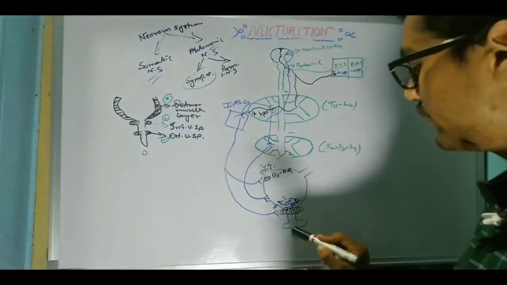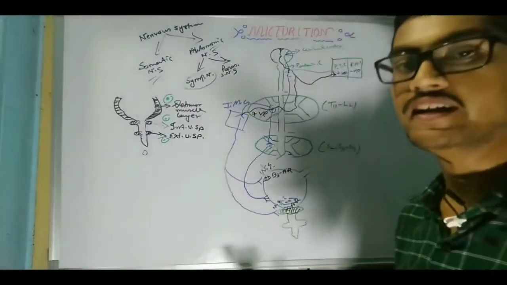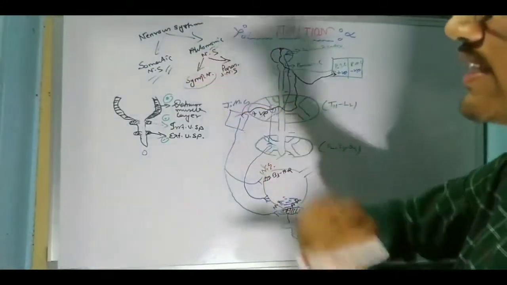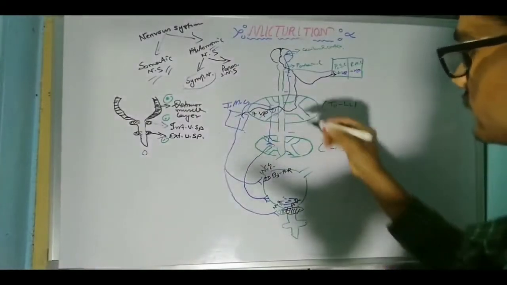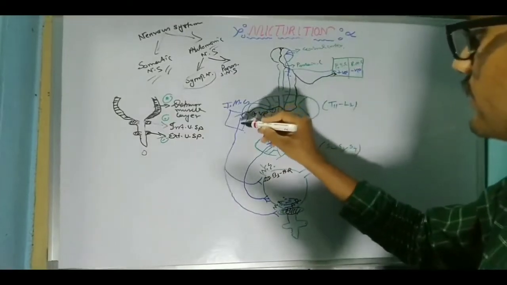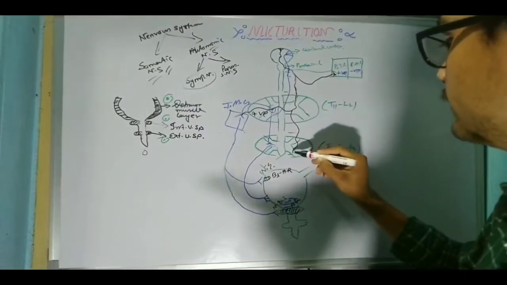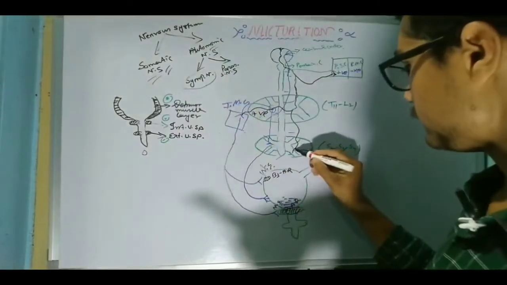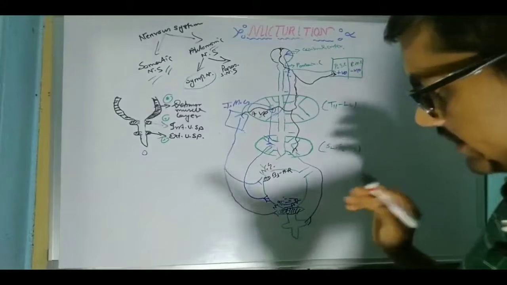Now, the external urethral sphincter is controlled voluntarily. We control it ourselves, and this is obviously the somatic nervous system. At first, this portion of the nerve goes for the activation of the sympathetic nervous system, and another portion descends down into the sacral region, and from the sacral region the somatic nerve arises and binds to the external sphincter.